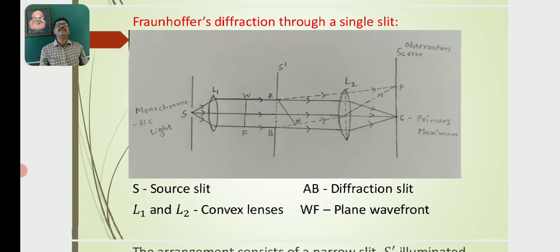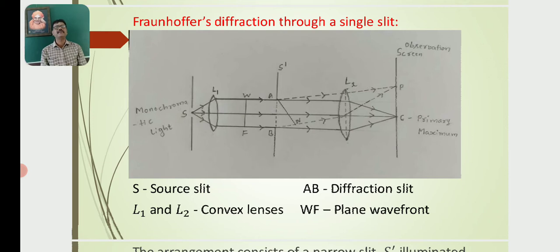So now we will discuss Fraunhofer's diffraction through a single slit. Now you see the diagram. The diagram consists of a slit AB, a diffraction slit.